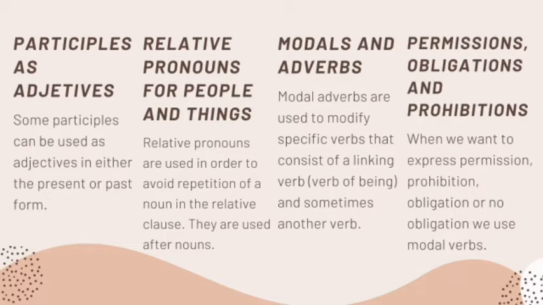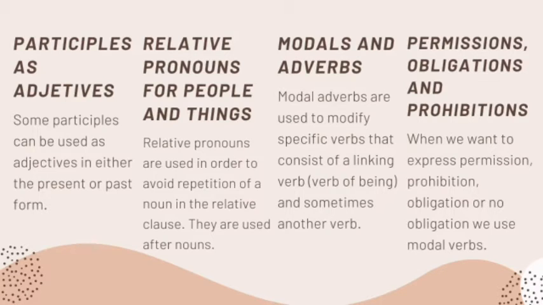Modals and adverbs are used to modify a specific verb that consists of a linking verb of being and another verb. For example, modals: It might mean she wants to accept it. Adverbs: Maybe it means she wants to accept it. Permissions, obligations, and prohibitions. When we want to express permission, prohibition, and obligation, we use modal verbs like can, may, or could.